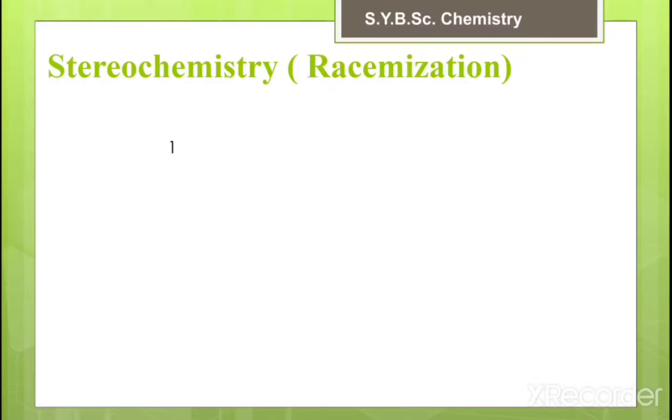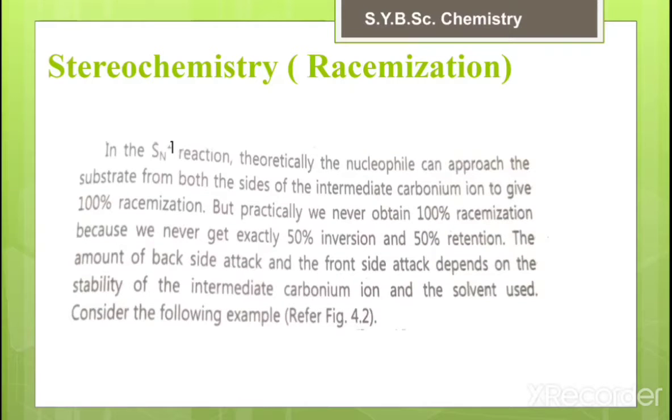Stereochemistry or racemization. In the SN1 reaction, theoretically the nucleophile can approach the substrate from both sides of the intermediate carbonium ion to give 100% racemization. But practically we never obtain 100% racemization because we never get 50% inversion and 50% retention. The amount of backside attack and front side attack depends on the stability of the intermediate carbonium ion and the solvent used in the reaction.